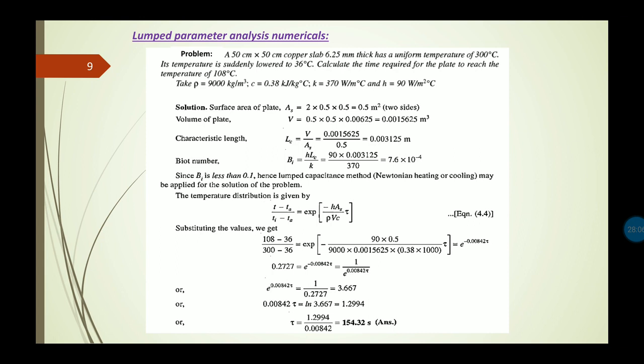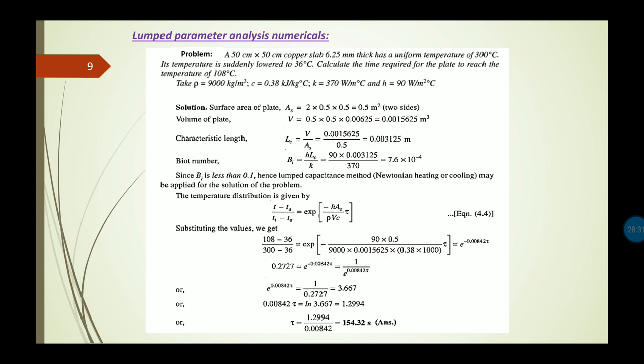So given rho equals 9000 kg per meter cube, the value of C is given as 0.38 kilojoule per kg degree centigrade, thermal conductivity is given as 370 watt per meter degree centigrade, and small h, the convective heat transfer coefficient, is given as 90 watt per meter square degree centigrade.